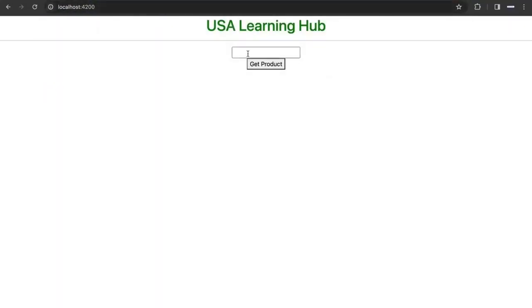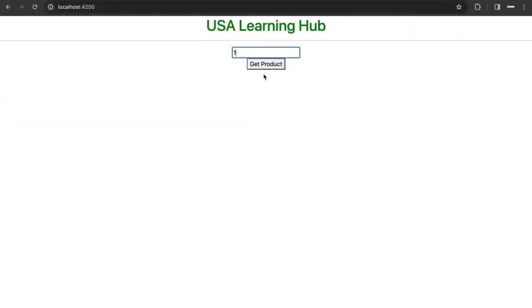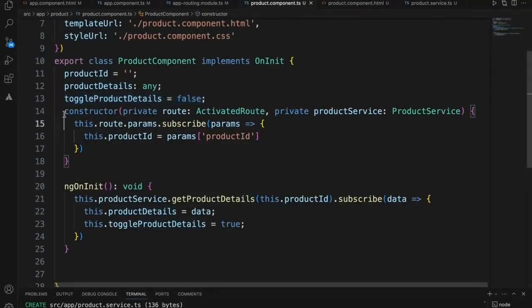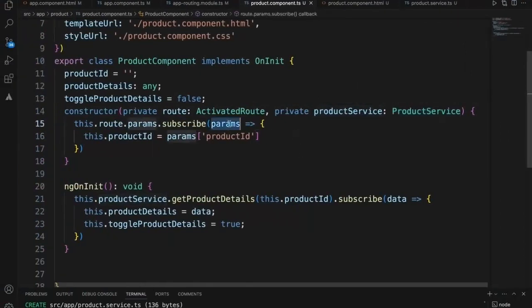So this is the main page. Now when I search for one, I got the product details. How is this working? In the product component, I'm getting hold of this parameter. Within the constructor of the product component, I'm getting hold of the current activated route. From this route I'm getting the parameters.